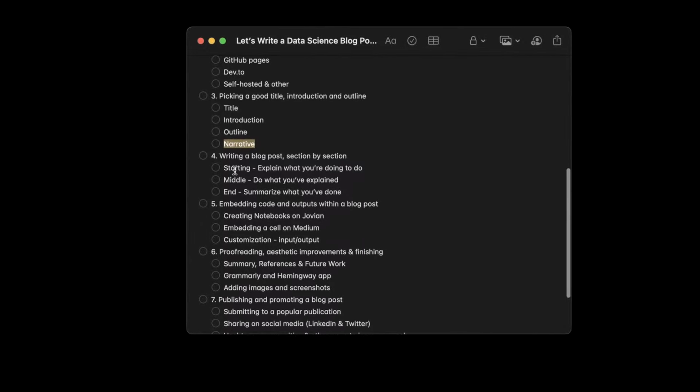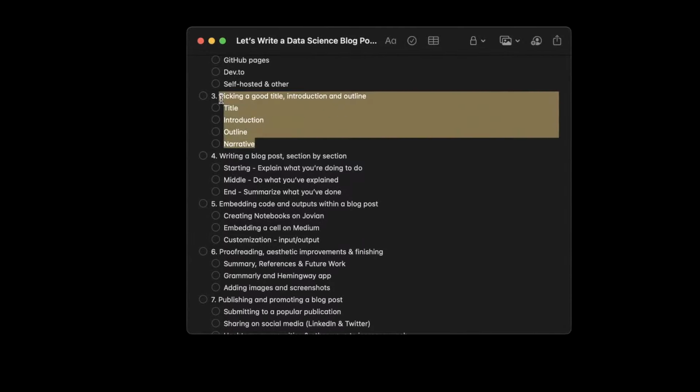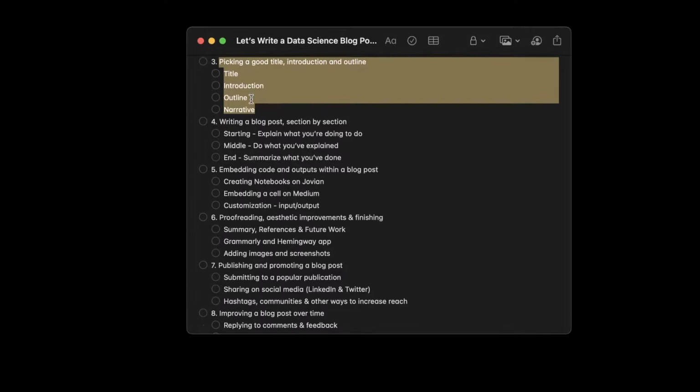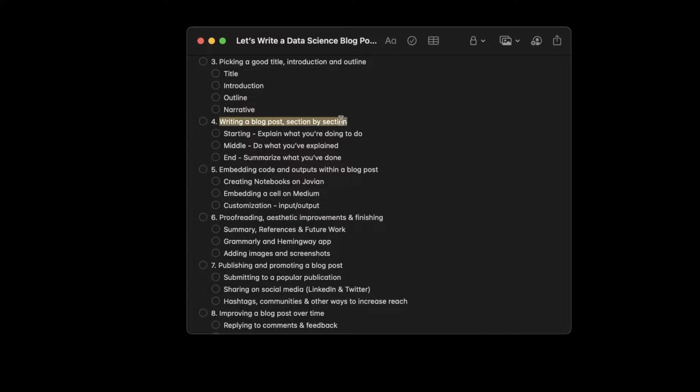Now, once you're done with this, you have made your job really easy, because now instead of having to think about writing the entire blog post, you can just write the post section by section. So each section will have a starting, middle, and end. At the start of each section, you will explain what you're going to do in the section. In the middle of the section, you do what you've just explained you will do. And the end of the section is simply summarizing what you've done. And you do that for the first section, the second section, third section, and so on.